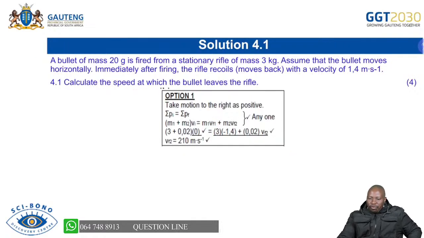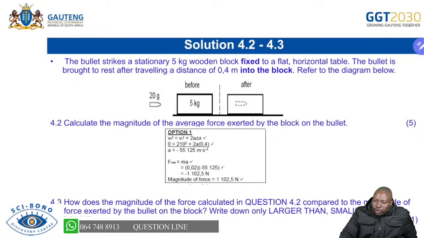Now if you look at 4.1, as I indicated, you will first always start by writing the principle, and we are saying that we will only mark one of the two, even if you wrote all of them, and then you will do your substitution. And as you do your substitutions, you are able now to calculate your VF2. You will have seen that the 3 kg and the 0.02 kg were all stationary initially, hence it's 0. So you have nothing there on the left, and then you are able to calculate your VF. You are able to get 210 meters per second. Hoping that you will do that and you enjoy this type of questions.